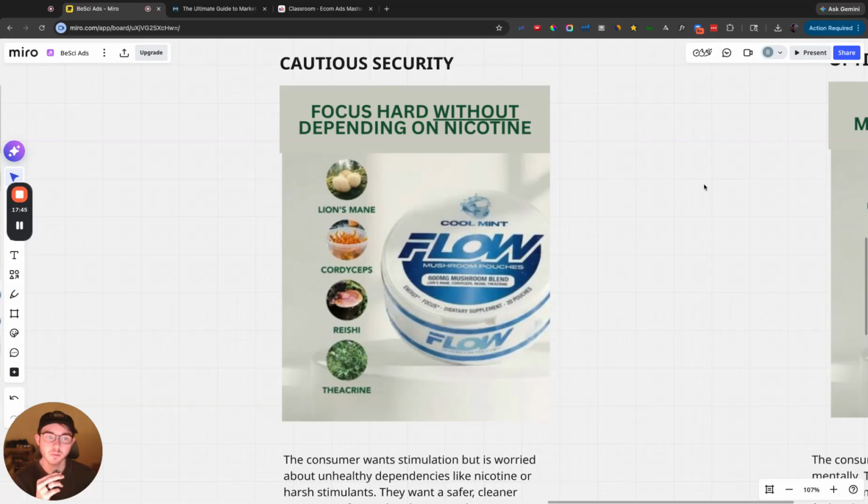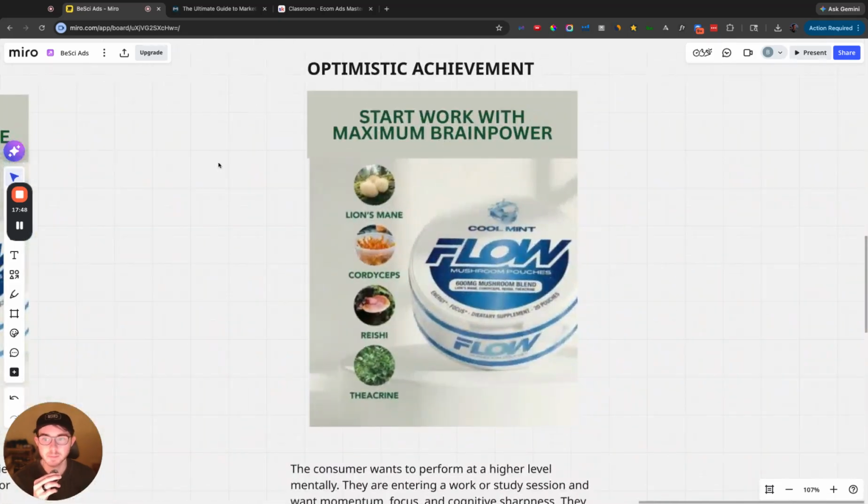That's the other one. The last one is optimistic achievement. So optimistic achievement being start work with maximum brain power. That is pro achievement, pro accomplishment, pro crushing it, right?